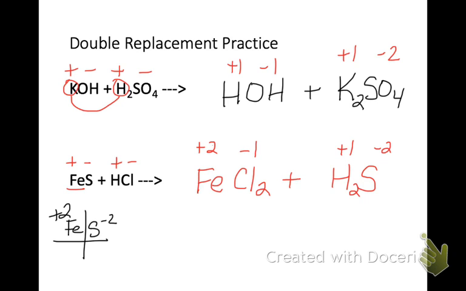Unless we're talking about a polyatomic ion, in which case you cannot separate that SO4. So that 4 is going to stay with the SO4 because it's part of the polyatomic. But the 2 in the K2, the 2 is there because it came down from the charge on the sulfate ion and it needed to make a neutral compound.